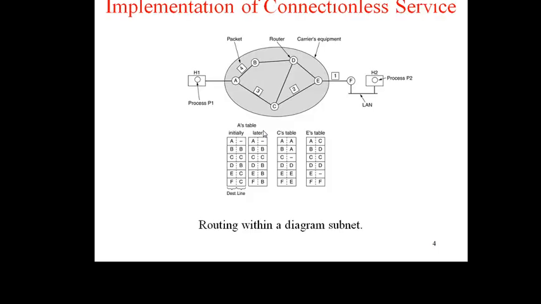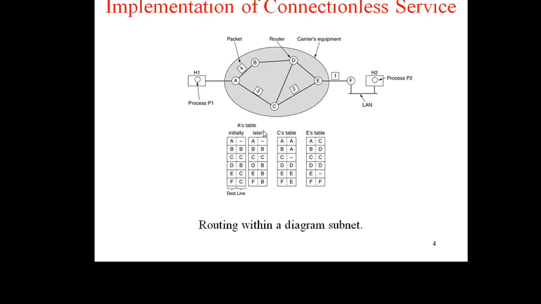Then we see the implementation of connectionless service. Two classes of service can be provided by the network layer to end users. It is time to see how it works inside. Two different organizations are possible depending on the type of service offered. The first one is connectionless service. Packets are injected into the network individually and routed independently of each other.